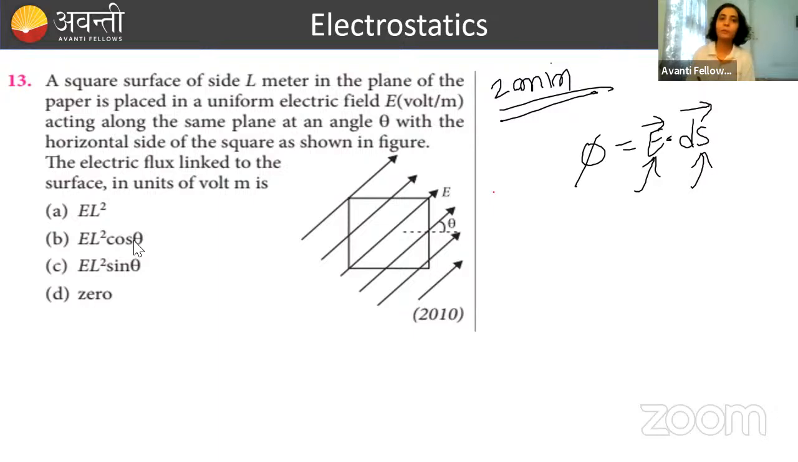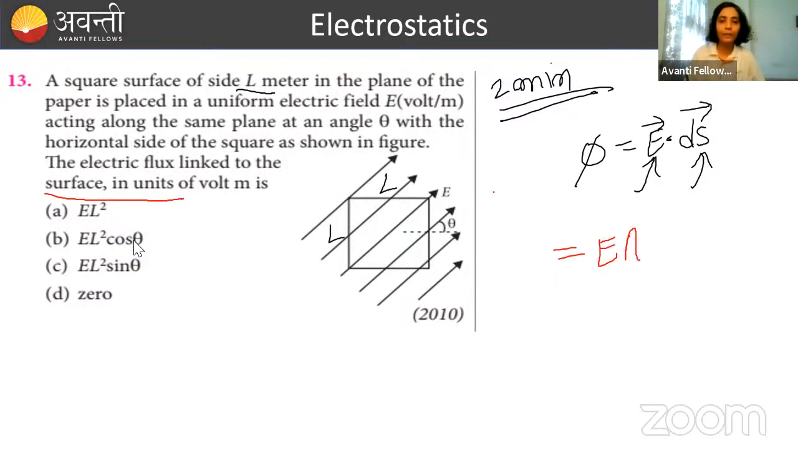There is a square surface of side L, which is given in the question. And what else is given? The plane of paper is placed in a uniform electric field E, acting along the same plane at an angle theta with the horizontal side of the square. So this angle is given as theta. Now, the electric flux linked to the surface: what is the formula of electric flux? Just go straight to the formula. Nothing else you need to do.